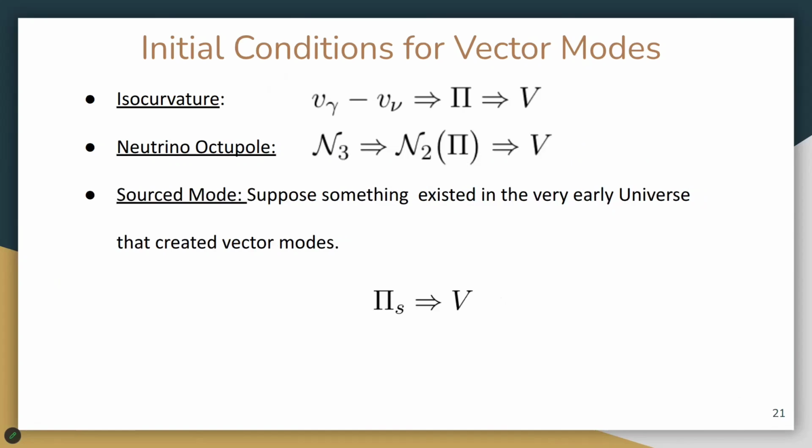And the last initial condition we introduce is what we call sourced mode, which is basically assuming that there's some species, let's say dark radiation, that existed in the very early universe that directly sources the vector modes. These species are expected to exist in higher dimensional theories, and so they are naturally equipped with an anisotropic stress that will source the evolution of the vector perturbations.